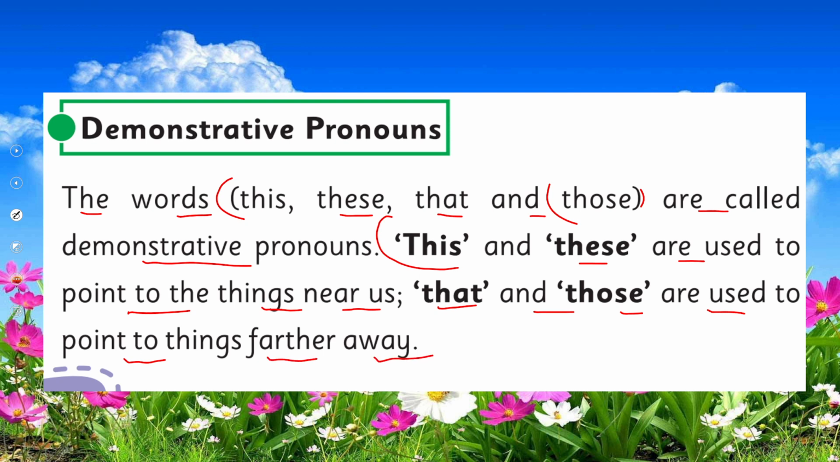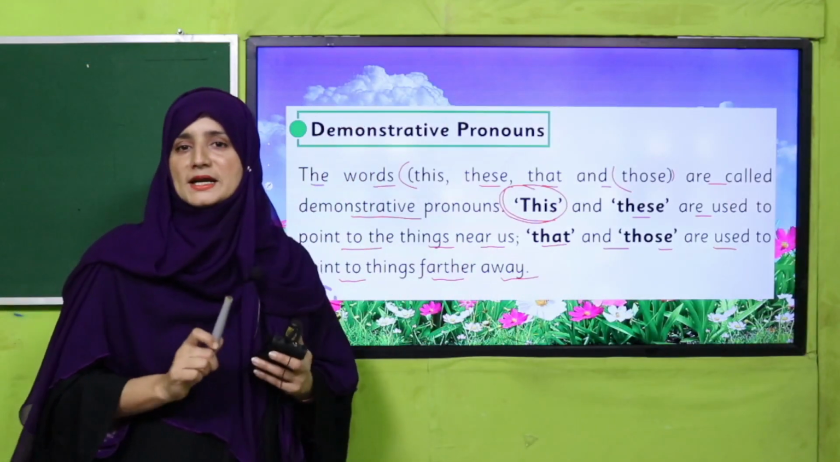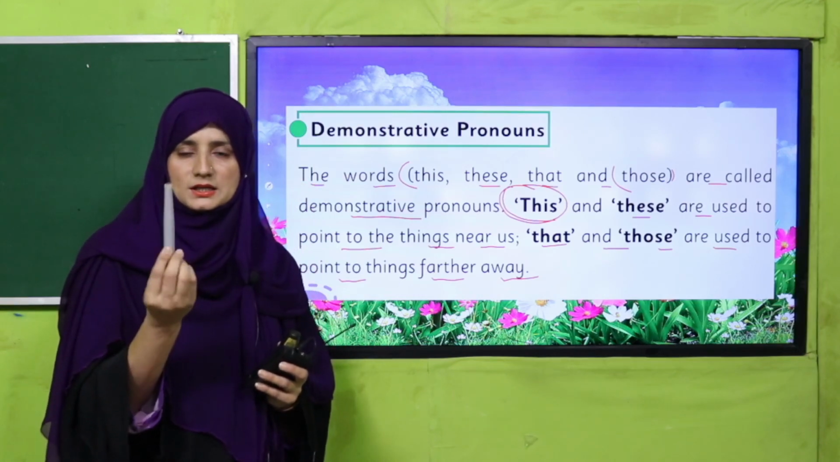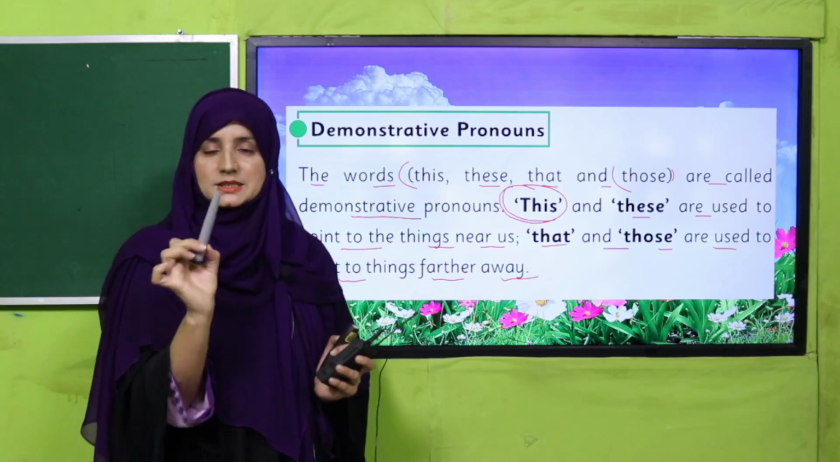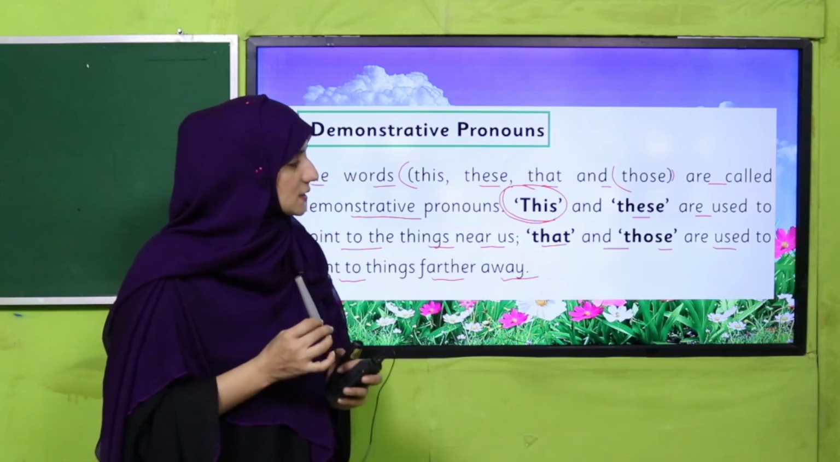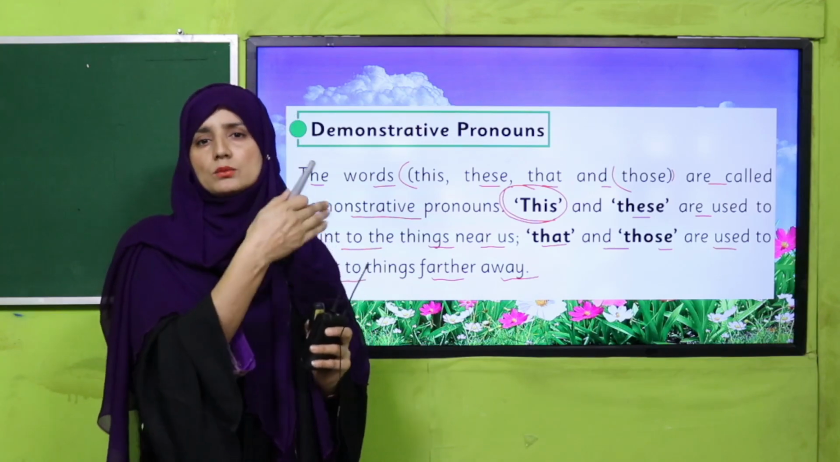Have you got that? This and these we use to point to things that are near us. Near us things, we use this and these. And that and those we use for further away things. Okay? This is used, my dear students, when we are pointing to a single thing, singular. Just one. Suppose this is a pen. And these for more than one thing, like 2 or more than 2 things.